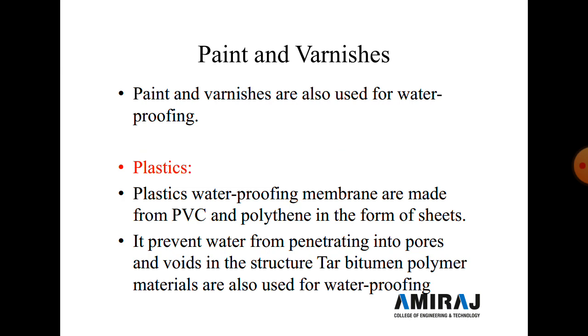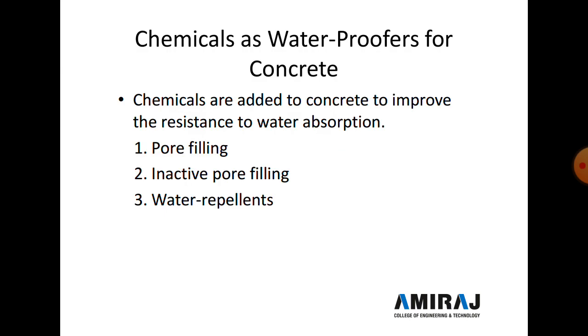Now next we discuss chemicals as waterproofers for concrete. Chemicals are added to concrete to improve its resistance to water absorption. Three types of chemicals are generally used. First is pore filling, second is inactive pore filling, and third is water repellents. In pore filling, alkaline silicates, zinc sulfate, calcium chloride, and acylated compounds are used, which affect the setting time of the concrete and make it more impervious.